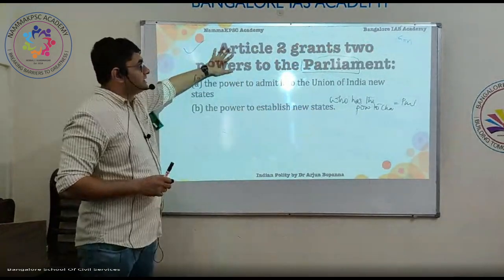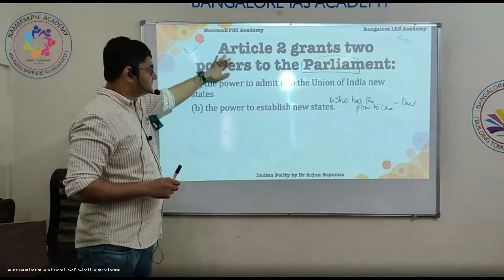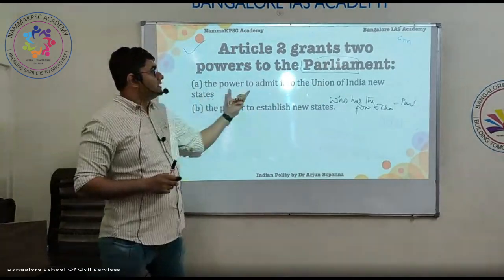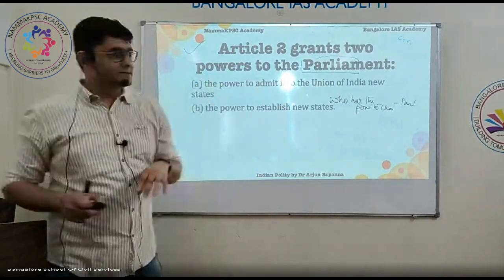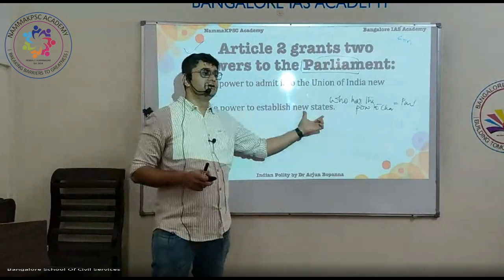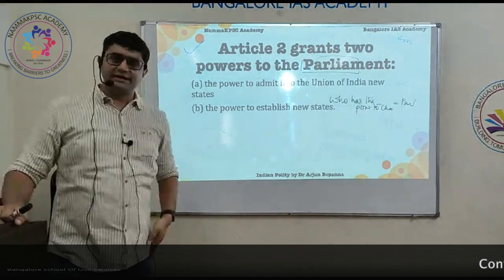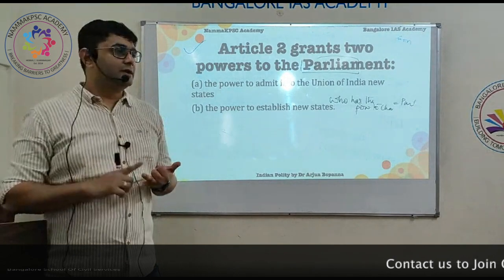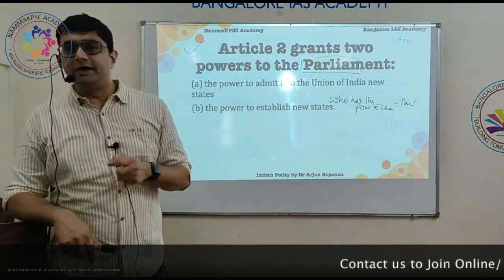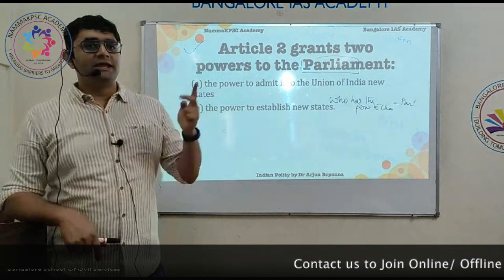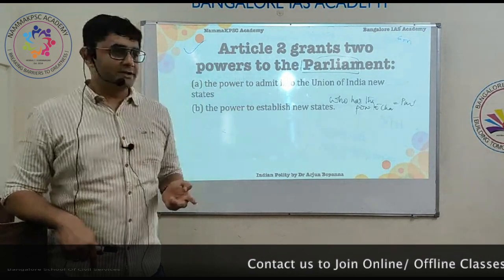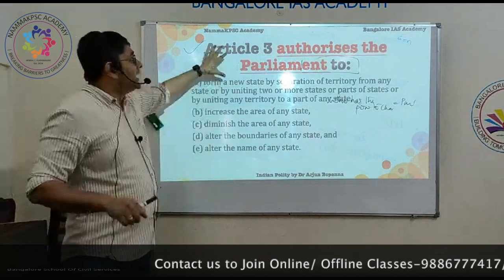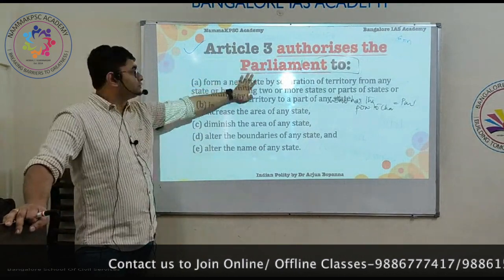So Article 2 grants two types of power to the Parliament. What is that? Power to admit into the Union of India new states, meaning those which are not part of the Union, or the power to establish new states. Recent changes, like Jammu and Kashmir and Ladakh being converted from a state to a union territory, were done under Article 3. Telangana being created from Andhra Pradesh was done under Article 3. Is that okay?